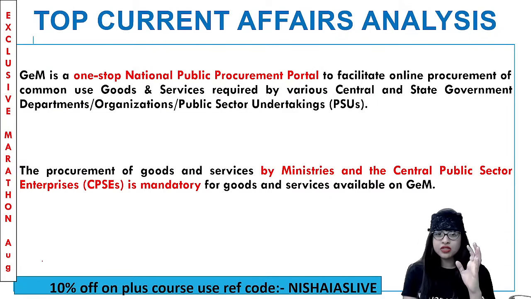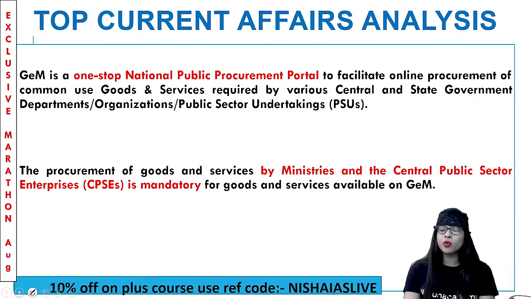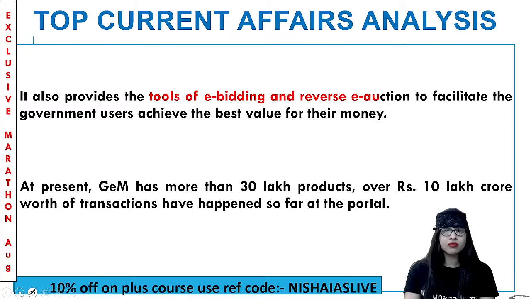And the procurement of goods and services by ministries and CPSEs is very, very compulsory, guys, for goods and services which are available on the platform called GeM, that is Government e-Marketplace. So now this is a very good platform or portal which allows the farmers and the people to have a quick online procurement of all the common goods and services, guys. Clear? And don't you think so?